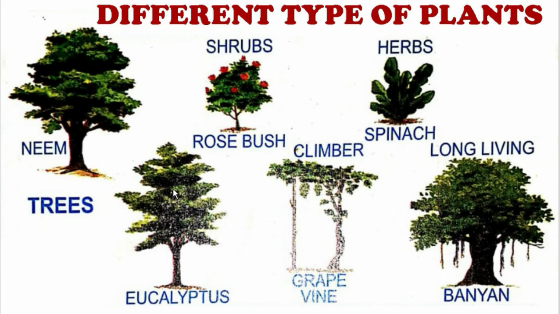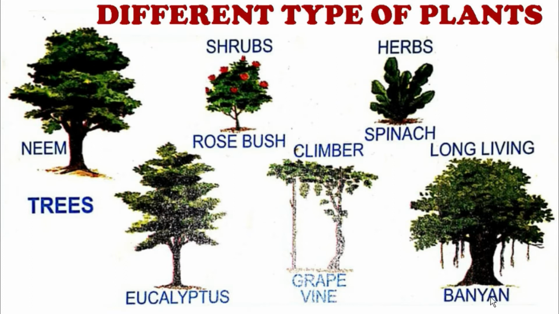Now come to the eucalyptus plant. It also has a thick stem. See how these trunks are, and there are many leaves above. This plant is also tall enough, so this is also known as a tree. Now come to the banyan. This plant also has a very thick stem. See the trunk, how thick it is, and it is also full of leaves. So these plants are also known as trees, banyan trees. So we have seen three trees here: neem tree, eucalyptus tree and banyan tree.